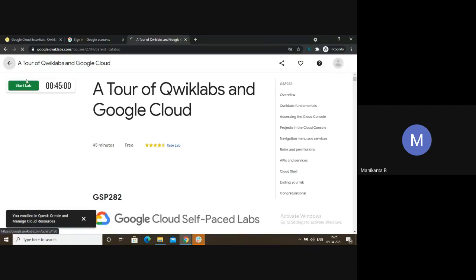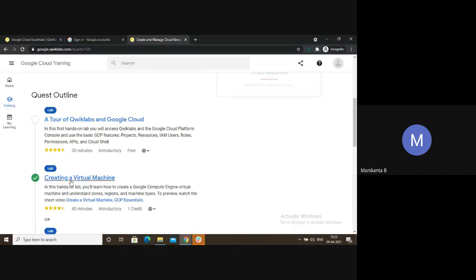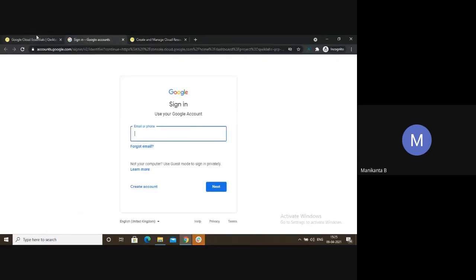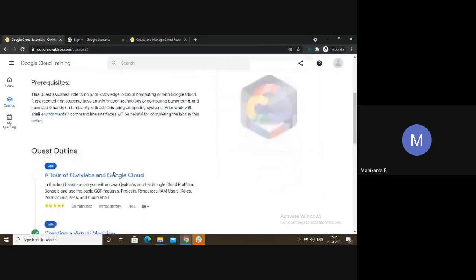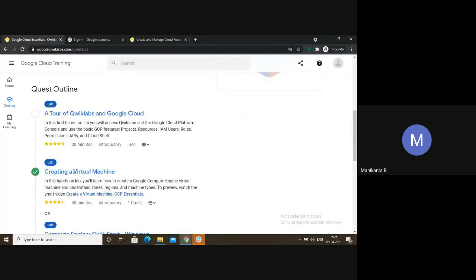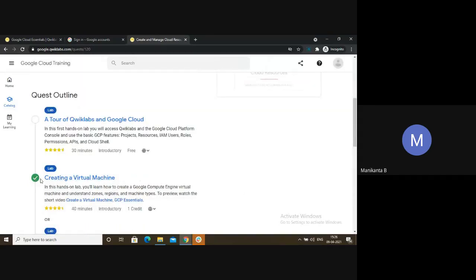I will just come back now, and I can see that I have already done this lab. In a previous session, I have done this lab. Look, in the normal Quest I had completed this lab, and automatically in the skill badge also, the lab got updated. And here, quick tour of labs is not getting updated because Quicklabs has been down since yesterday and today. So we will inform you when it opens again so you can get this lab done.